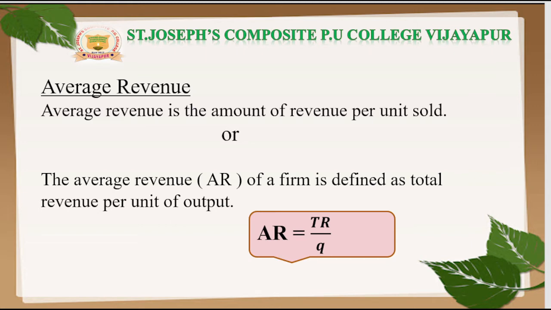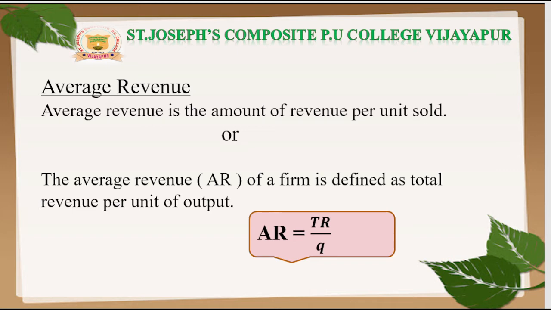So what is average revenue? Here, average means per unit. Average revenue means the amount of revenue per unit sold. The amount of revenue earned by the firm per unit sold, by selling the commodity per unit, the firm gets the revenue that is called average revenue. Or we can say that the average revenue of a firm is defined as total revenue per unit of output.